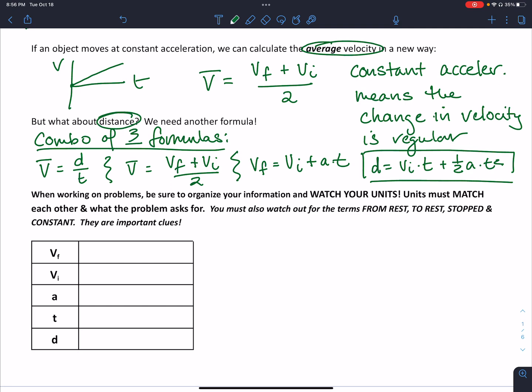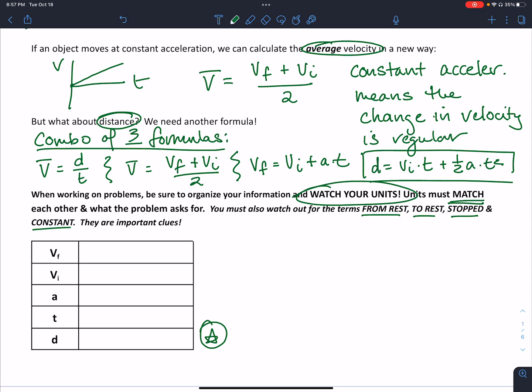In working problems, we've got to organize our information like we did before, and we've got to watch our units. Remember, those units must match. We've got to make sure we're paying attention to what the problem asks for. And as with before, watch out for words like from rest, to rest, stopped, and constant. They are important. So instead of just using v final, v initial, acceleration, and time, now we're going to include distance.